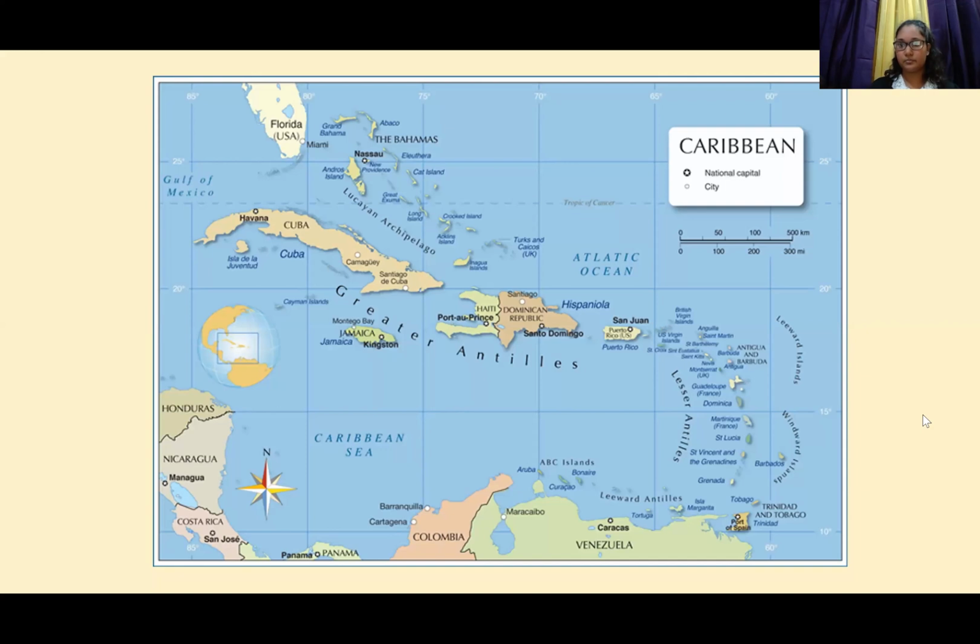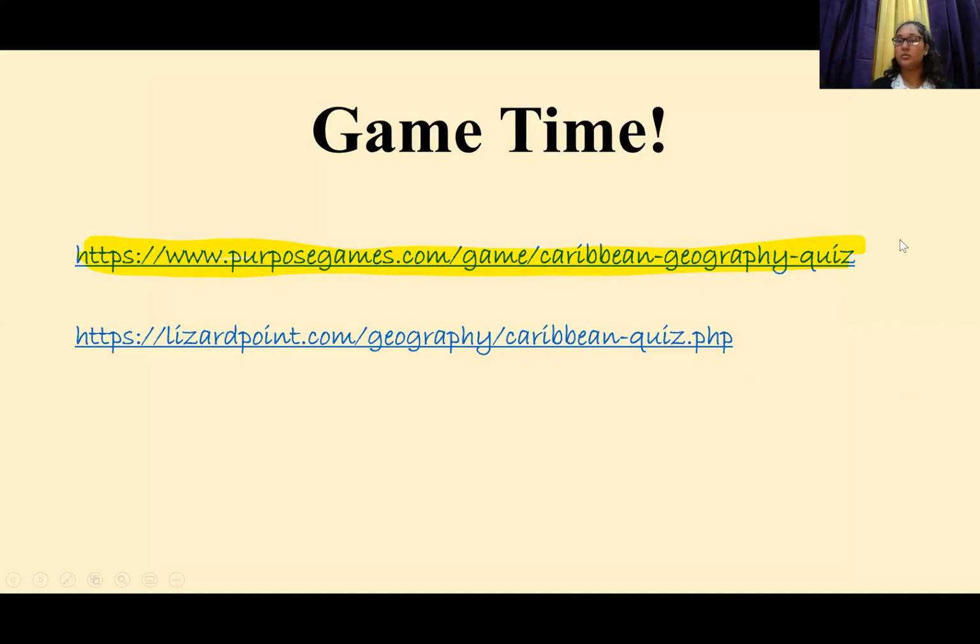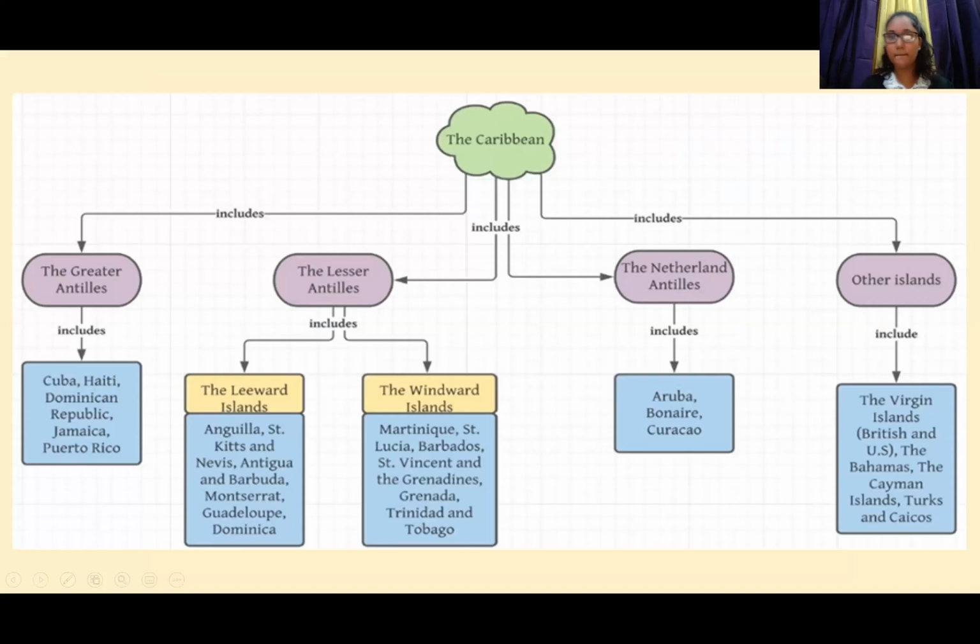So I'm going to show you a little recap of what we did so far. I hope you all are okay with everything that has been taught so far. So we're going to do a little recap of the Caribbean. We know that the Caribbean includes the Greater Antilles, the Lesser Antilles, the Netherlands Antilles, and other islands that don't fit into any one of these three groups. So we're going to go with the Greater Antilles. The Greater Antilles includes Cuba, Haiti, Dominican Republic, Jamaica, and Puerto Rico.